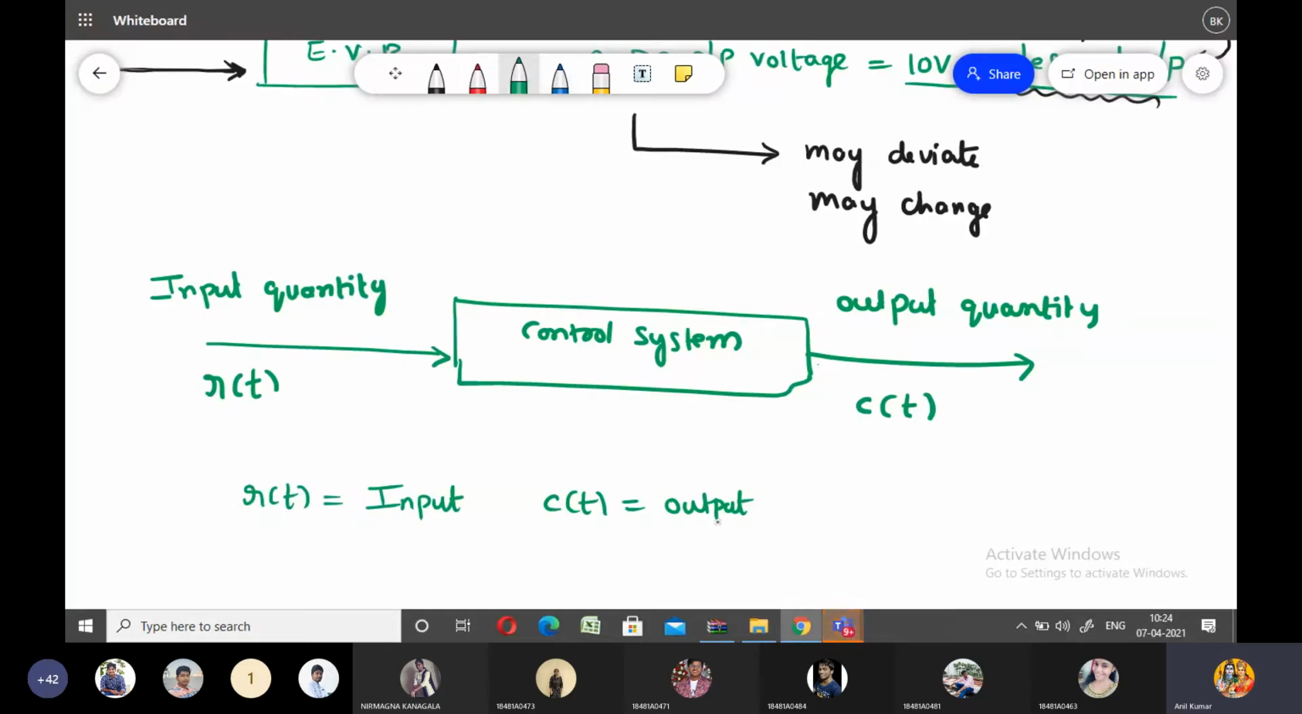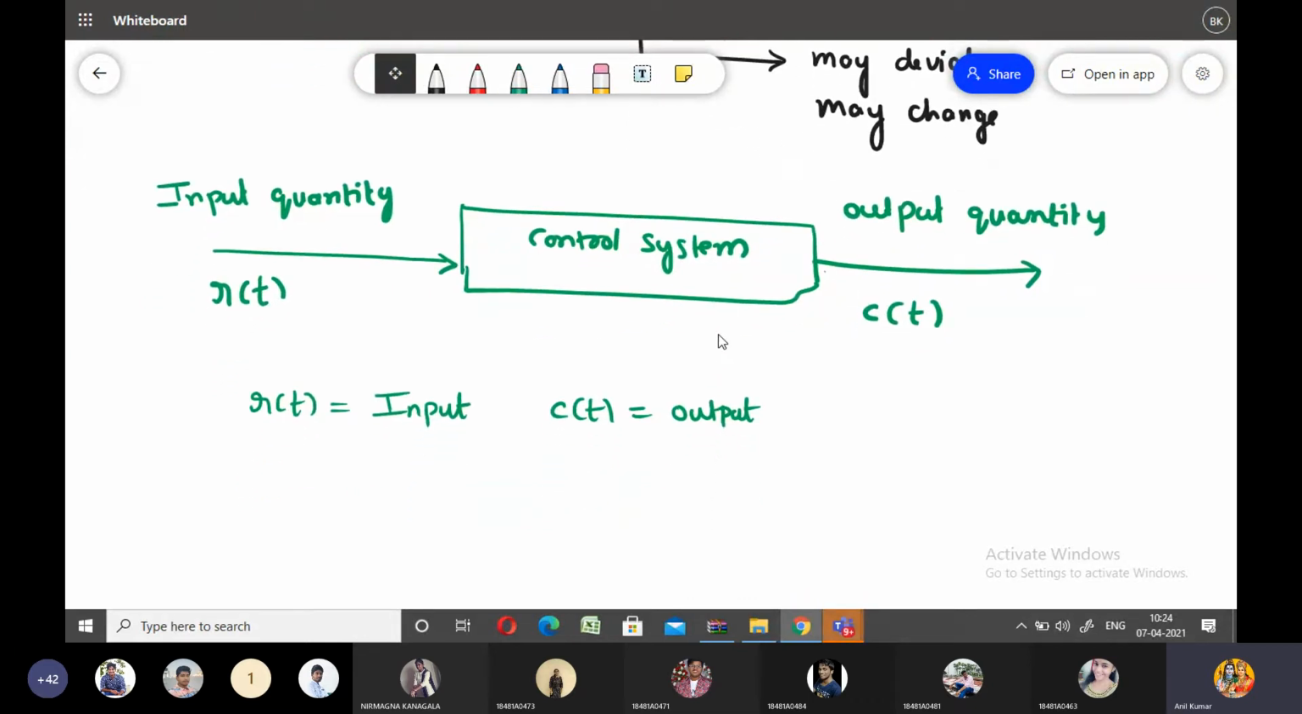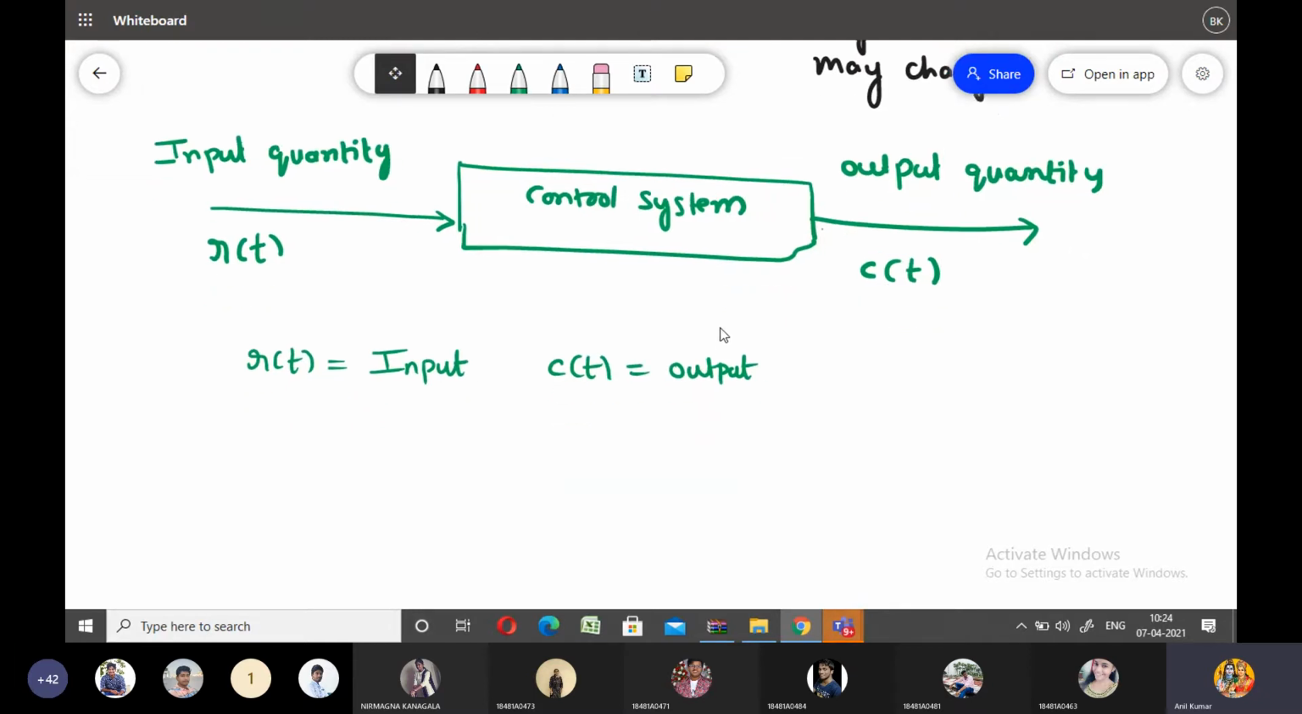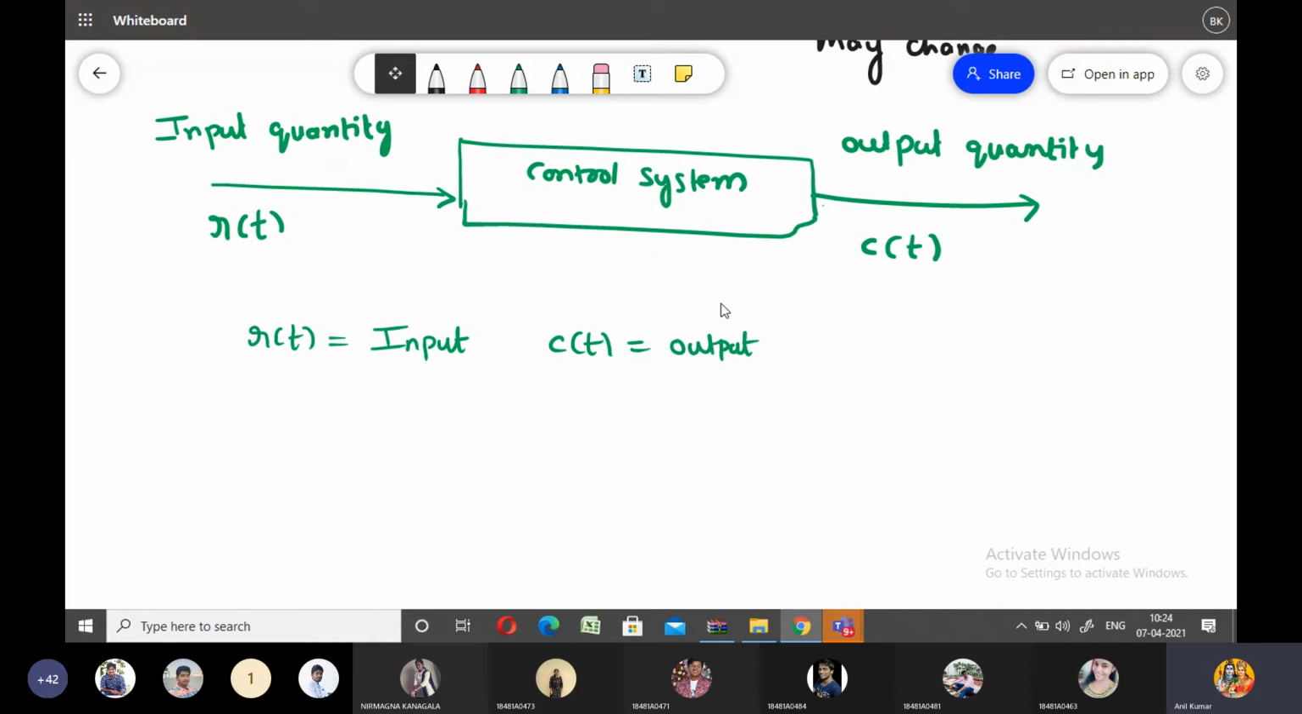Okay, throughout the control systems course, I use the same notation. Wherever I want to represent the input signal, I use R of t, and wherever I want to represent the output signal, I use C of t. Here the notations are also very important. While doing the block diagram representation or block diagram reduction, this R of t and C of t are very important. Is it okay?